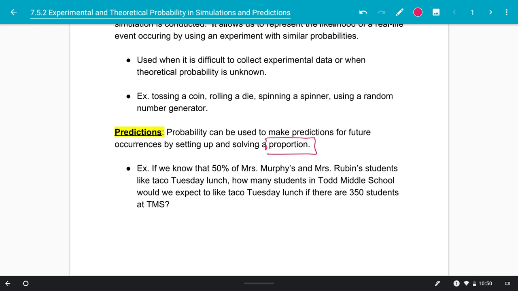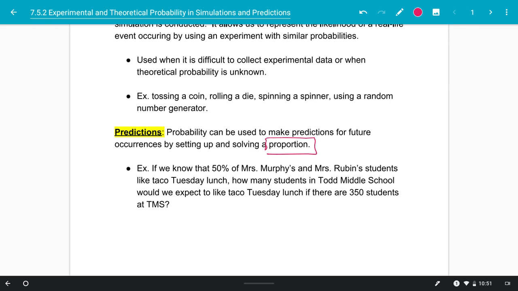For example, if we know that 50% of Mrs. Murphy's and Mrs. Rubin's students like Taco Tuesday lunch, then how many students in Todd Middle School would we expect to like Taco Tuesday lunch if there are 350 students at Todd Middle School?